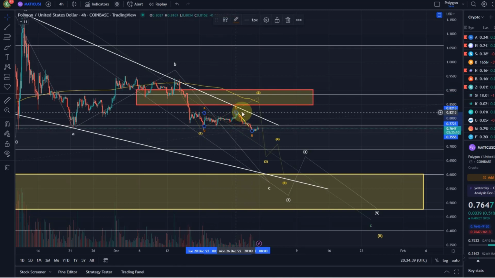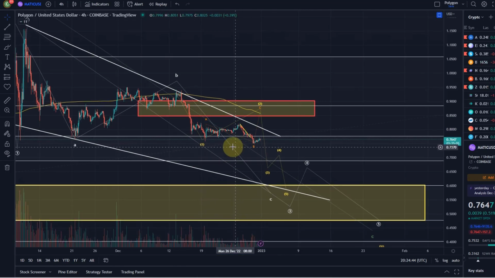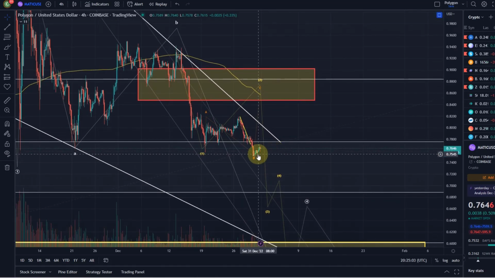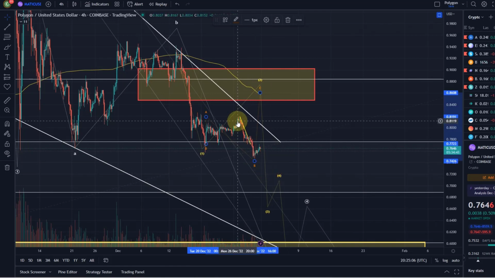but we cannot fully rule out the scenario of an expanded flat here, where the B wave is currently coming down in a 5 wave move, because it would be an A wave up, a B wave down, and the B wave is again an ABC pattern, so 5 waves down. It is still a possibility, because B waves, like on the Bitcoin chart as well, where we've got a very similar situation, do all sorts of funny stuff. So if this suddenly starts to move up and breaks above the 82 cent level again, we still can get that C wave, but it's lower likelihood for me.